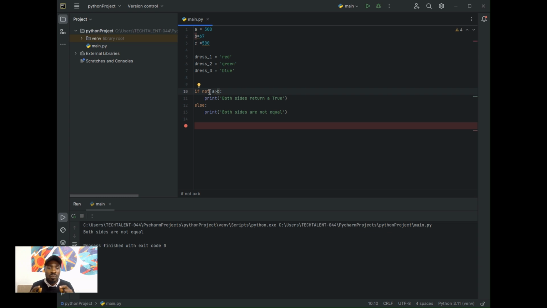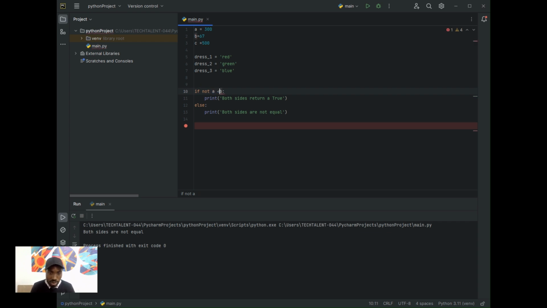So not is just like an inverse in Python that negates a condition to either true or false. So if my condition is true, not will make it false. If my condition is false, not will make it true.